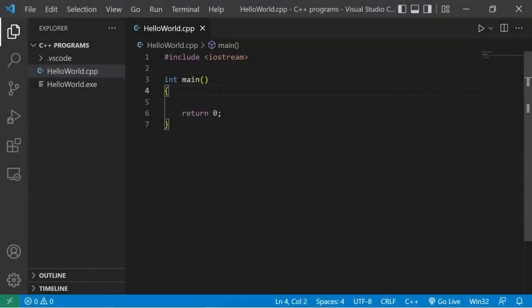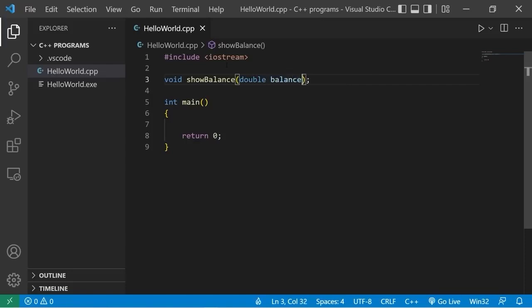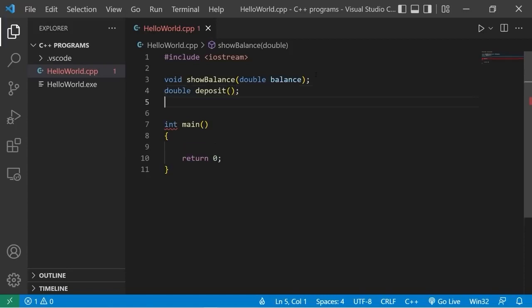Hey guys, in this topic we're going to create a banking program for practice. We'll be able to deposit money, withdraw money, and show a balance. This is more or less just for practice. Let's begin by creating our functions. Void showBalance. There will be one parameter, double balance. Whatever our bank account balance is, we'll show it. The return type is double, deposit, no parameters, double, withdraw, and there will be one parameter, double balance.